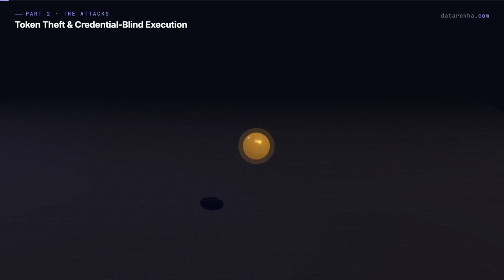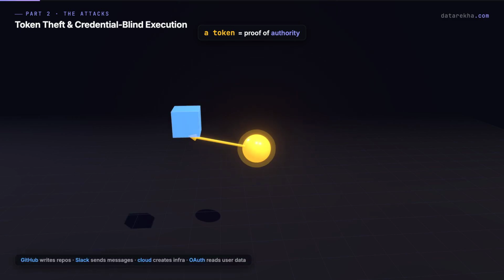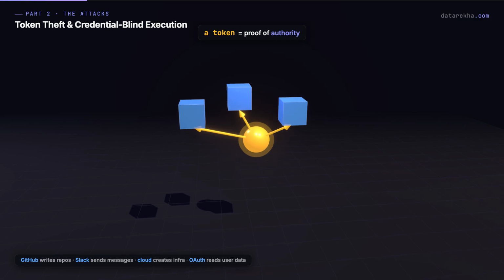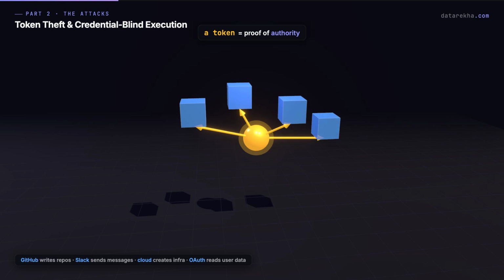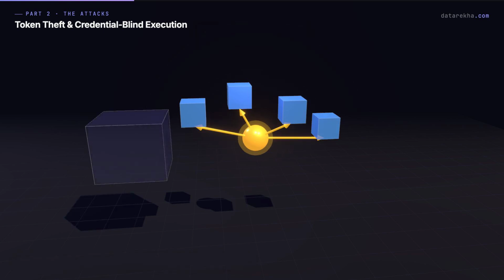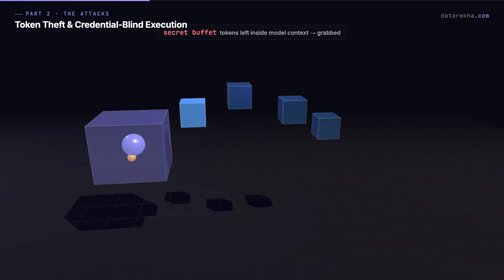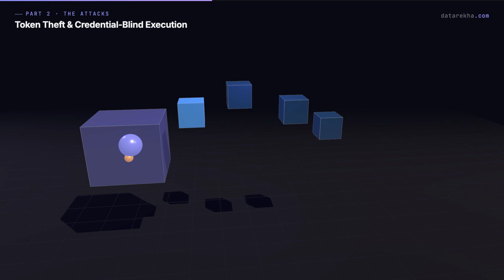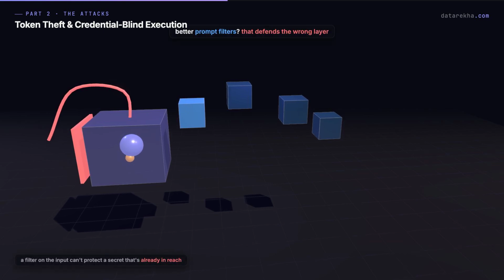Now let us talk about token theft. A token is proof of authority. A GitHub token can read or write repositories. A Slack token can send messages. A cloud key can create infrastructure. An OAuth token can access user data. So when teams put tokens directly inside model context, environment variables, logs, tool descriptions, or agent-readable files, they create a secret buffet. And then they try to solve the problem with better prompt filters. That is defending the wrong layer.